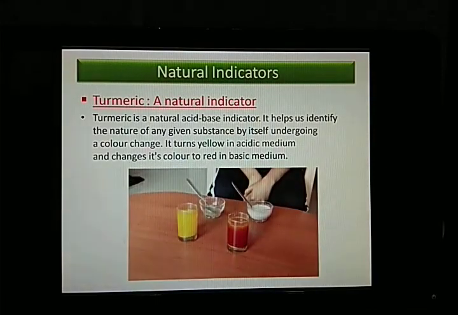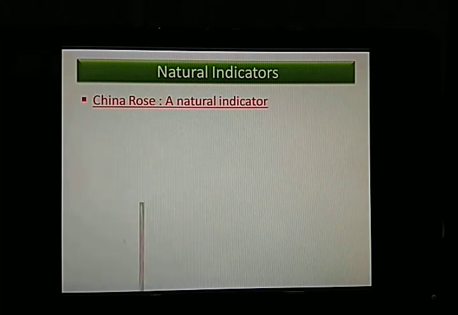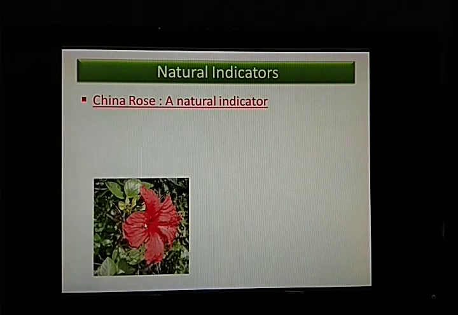You can see one picture here. So you can see we have put some drops of turmeric solution into this and it turned yellow, and into this glass and it turned red. So definitely this substance is acidic in nature and this substance is basic in nature. Clear? Now similarly, there is one more natural indicator, that is China rose. So what is China rose? It is not a rose actually. It is this, which we call hibiscus. Another name for it is China rose.